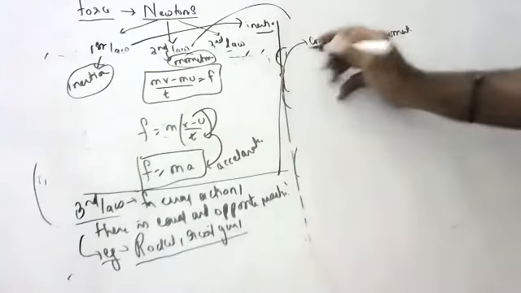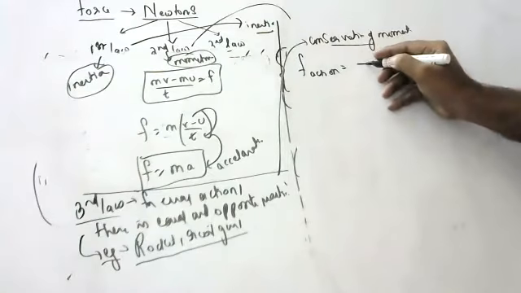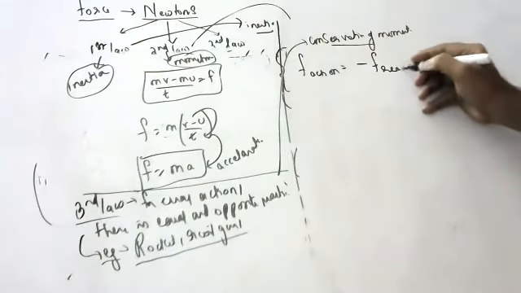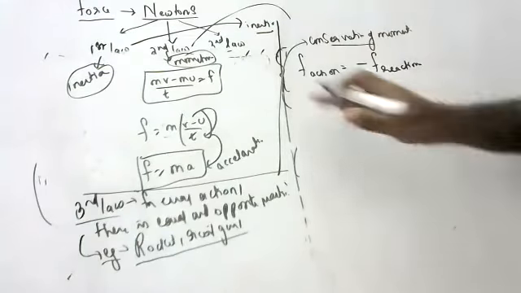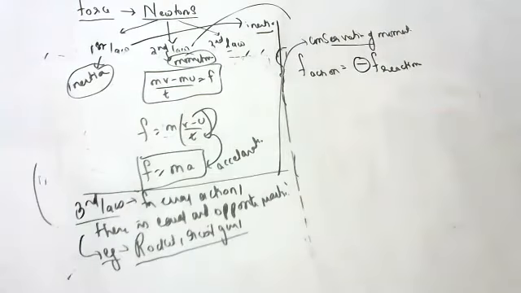Conservation of momentum. For every action, what did I say? There is an equal and opposite reaction. Opposite, that's why there is a minus. That minus is for opposite, children. For every action, there is an equal and opposite reaction.